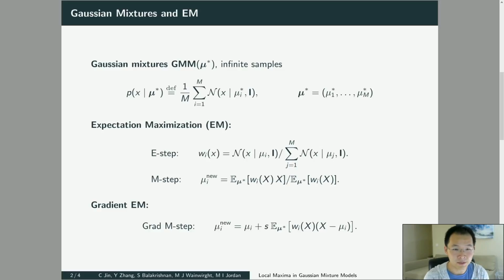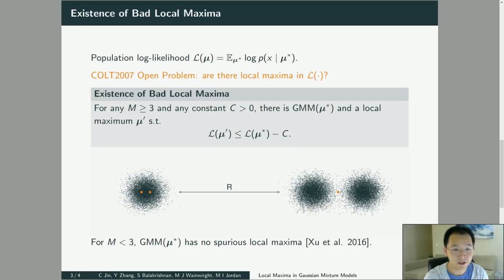The standard way to estimate these means is the maximum likelihood estimator, which is MLE. And the standard algorithm to achieve this is the expectation maximization, or EM algorithm. There are two steps in the EM algorithm, the E step and the M step, which can be found in a standard textbook. In this paper, we also study a variant of standard EM, which we call gradient EM. Basically, in the M step, we're no longer doing an exact M step, we're doing an approximate step by gradient descent. We further denote the population likelihood by L(mu).